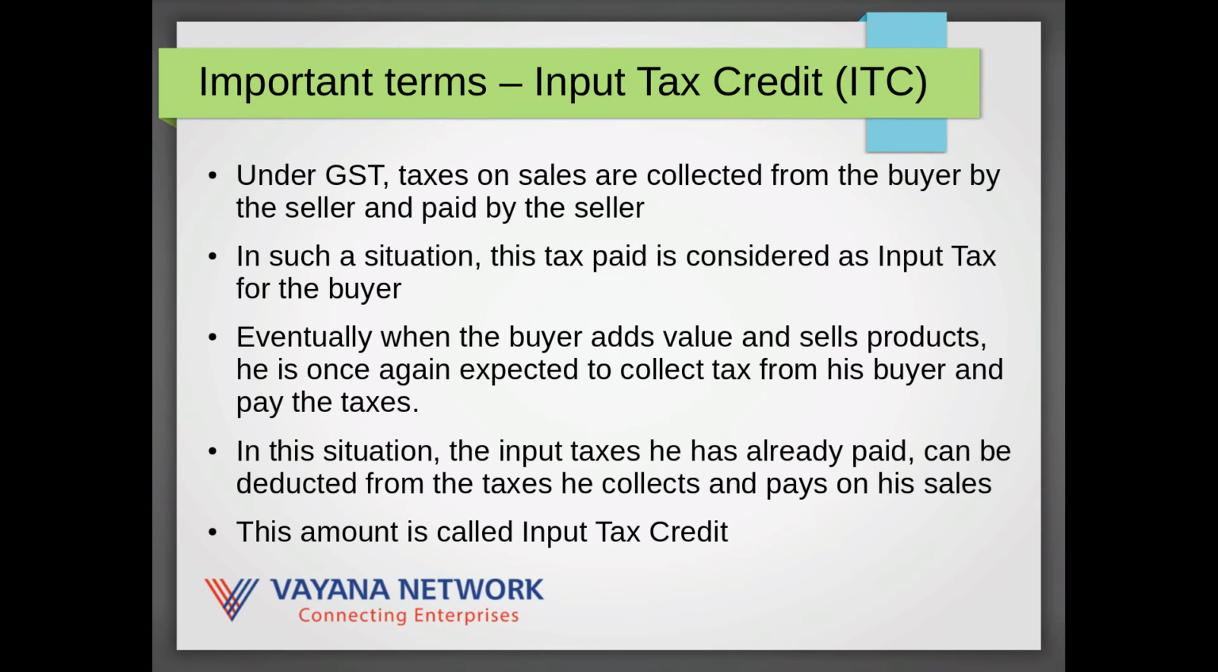This way, essentially every company ends up paying the taxes on the value additions it makes, though it does it in 2 stages. First, it pays taxes on all the things that it purchases, and subsequently it pays taxes on all its sales, but deducts the tax it had already paid on its purchases.